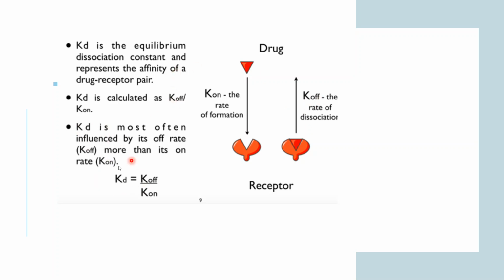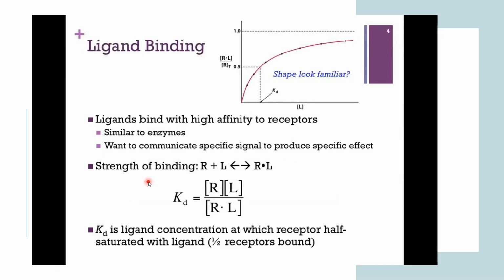So the lower the value of KD, the higher is the affinity of your drug and receptor to bind with each other. This is the curve for ligand binding. A ligand binds with high affinity to a receptor, similar to enzymes, to communicate specific signals to produce a specific effect.